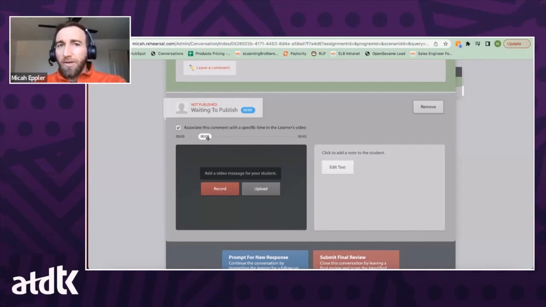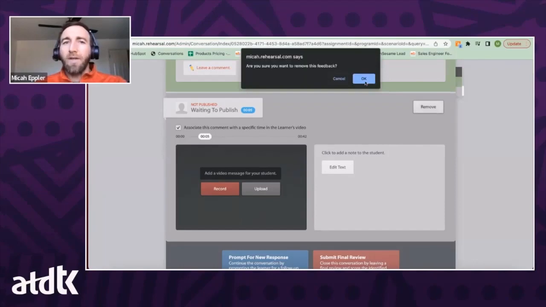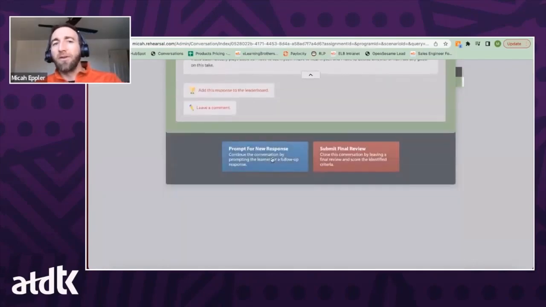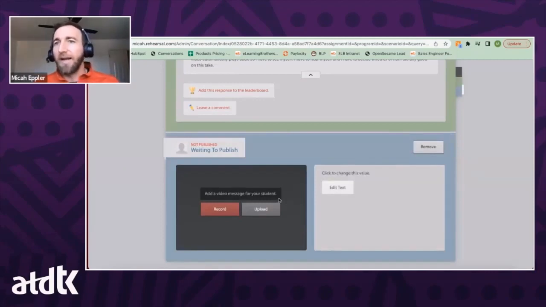One thing to note about the comments is that it doesn't move the workflow along at all. The learner can see this feedback, watch this feedback, read this feedback, but it's not prompting them to do anything. So if we were to get rid of that, we could prompt the learner for a new response, and this would be how we provide that next installment of that role play. Let's say we left that commentary feedback on that learner's video. They can take that and look to improve on that.